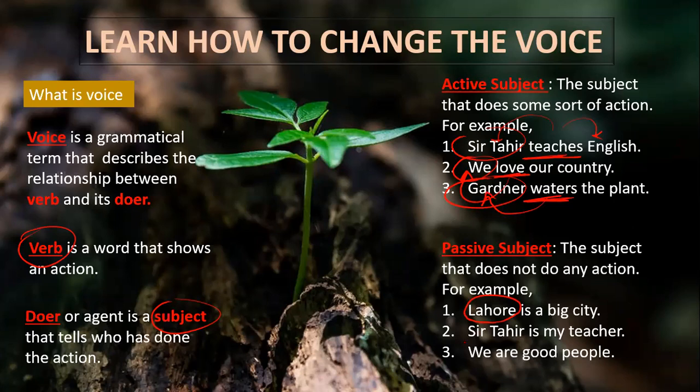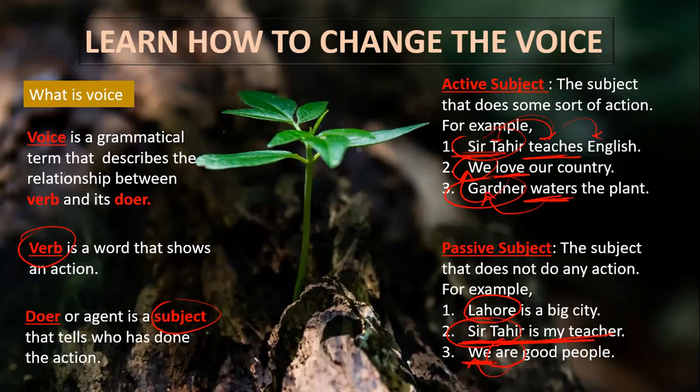Sir Tahir is my teacher. Here I am just talking about my teacher and telling his name, and Sir Tahir is not doing anything in this particular action. So here Sir Tahir is a passive subject, but in the earlier example Sir Tahir is an active subject because he is doing some action. So an active subject does some action, and a passive subject does not do any action. In that sentence, we just talk about that particular subject. We are good people. We is a subject, but we are just talking about who the good people are, not doing any action.